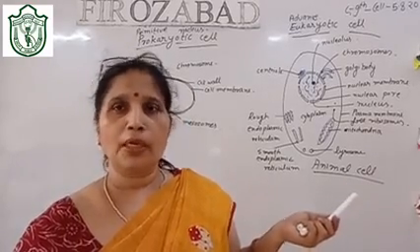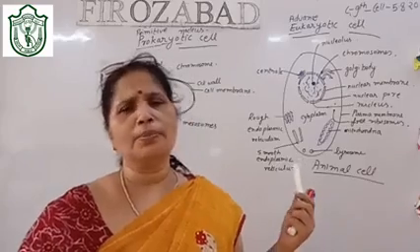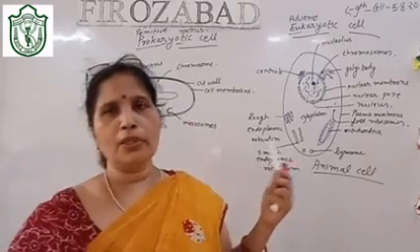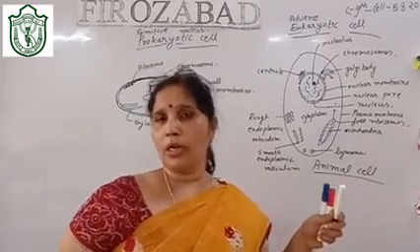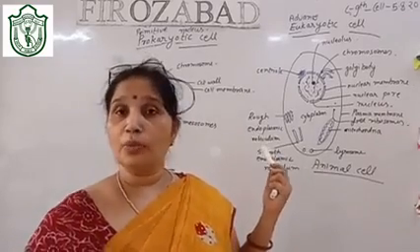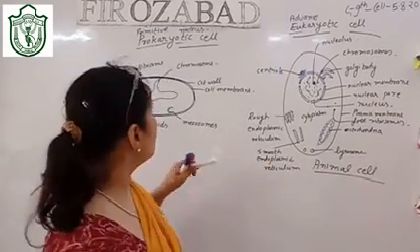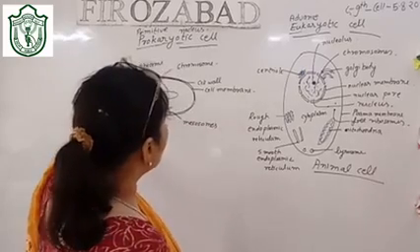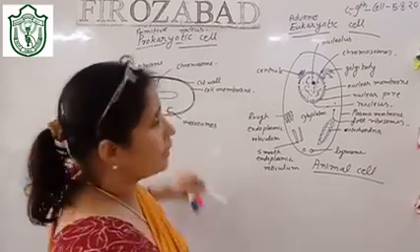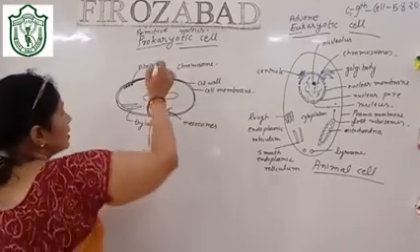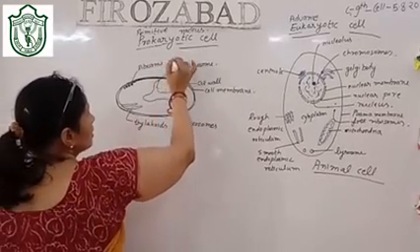Now the third important difference. I find these differences quite important. There are also differences regarding sizes, but the main points of difference are these only. The third important difference is regarding the ribosome. You can see that the prokaryotic ribosome is always 70S.